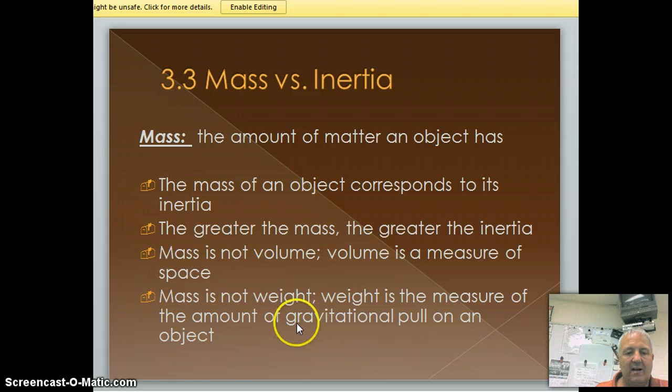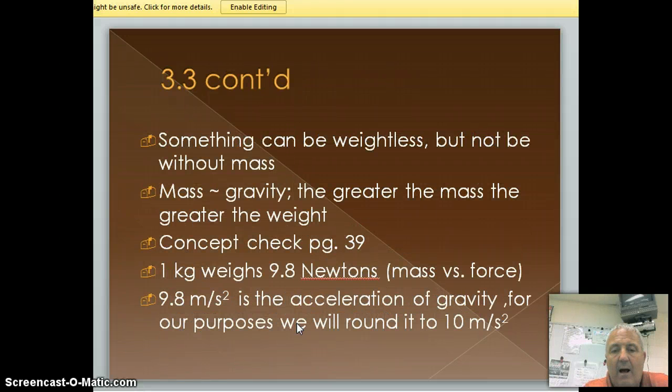Now, if I'm on Earth and I weigh 200 pounds, I have a mass. But if I go to the moon, I still have a mass, but my weight is going to be less because of the different gravity. Right. Now, you can be weightless, but you still have mass. If I'm out in space, which would be cool, I could be weightless, all right? And weight is related to gravity. The more mass, the higher the gravity, the more weight you have.